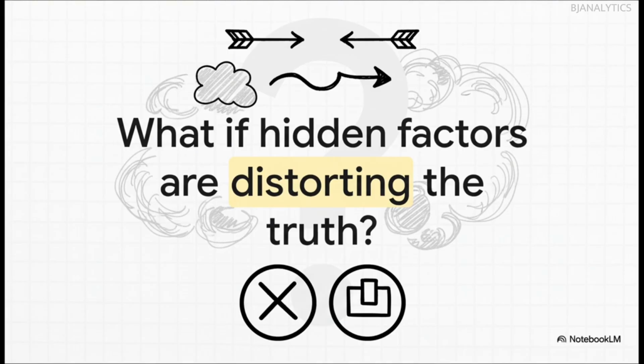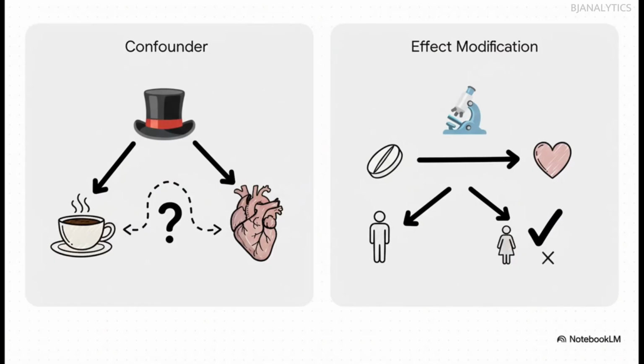And this brings us to two really important ideas: confounding and effect modification. Okay, getting this distinction right is everything. It can be the difference between a flawed study that gets pulled and a groundbreaking one that changes medicine. A confounder is like a magician's trick. It creates a fake link that we need to expose and get rid of. But an effect modifier, that's actually part of the real story. It's a factor that genuinely changes the relationship, telling us that the effect isn't the same for everyone.